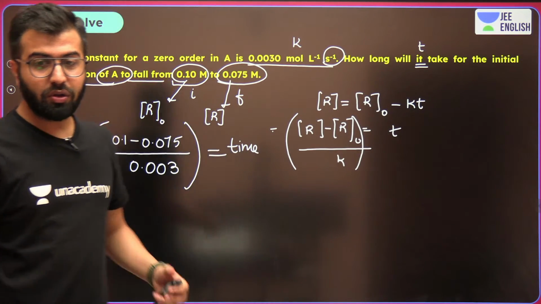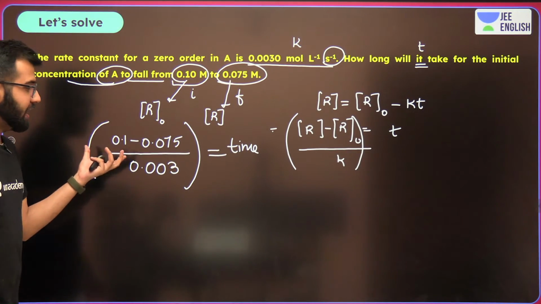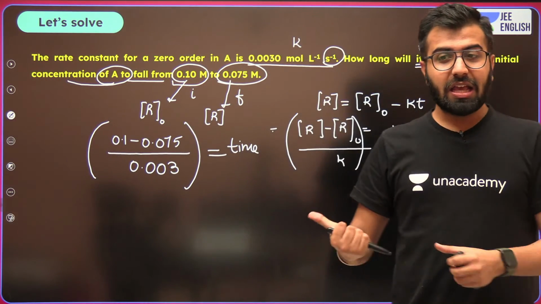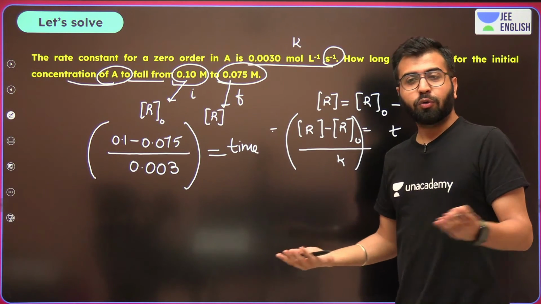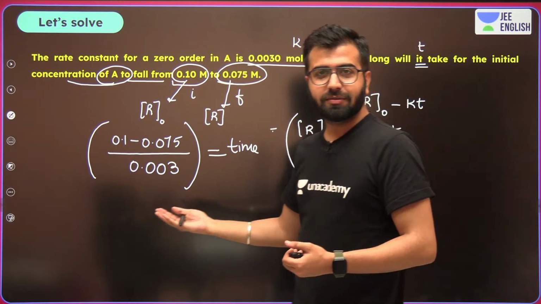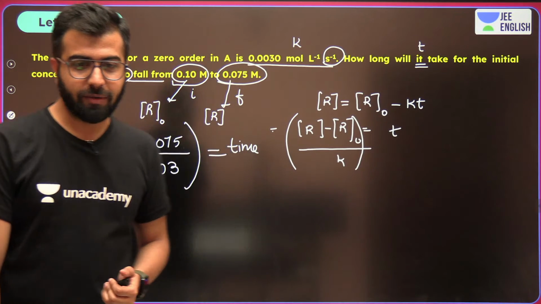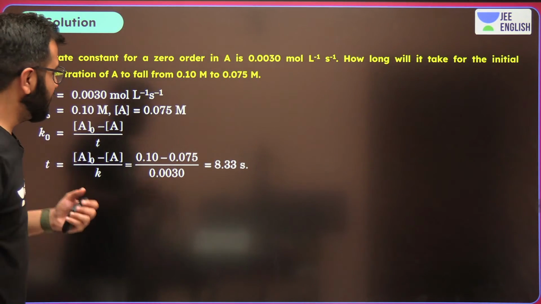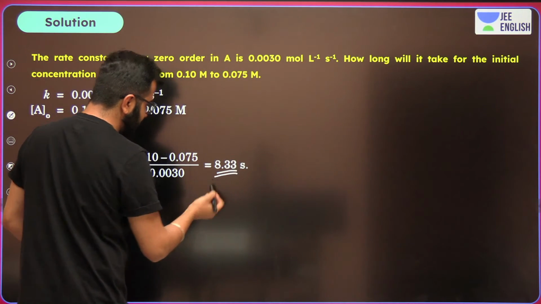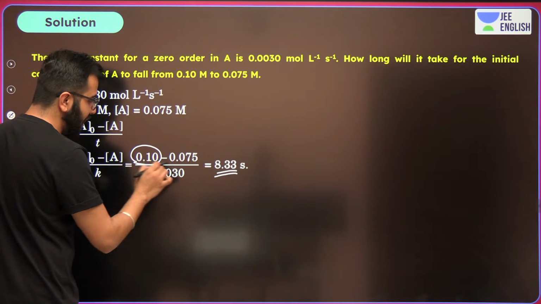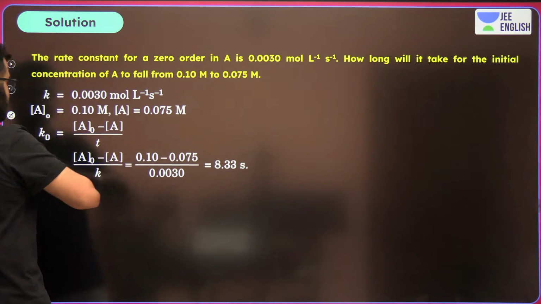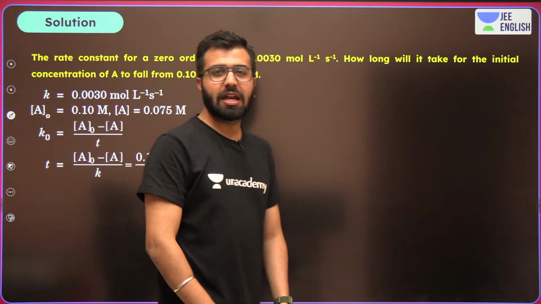And now guys, what do you think? What is going to be the correct answer over here? Does anybody want to solve? Come on. Even if you can't do this, why are you here? Come on, let me know. The answer over here, the correct answer to this question, is absolutely going to be 8.33 seconds. Again the same thing, 0.1 minus 0.075 divided by 0.003. And that's how you get 8.33 seconds.